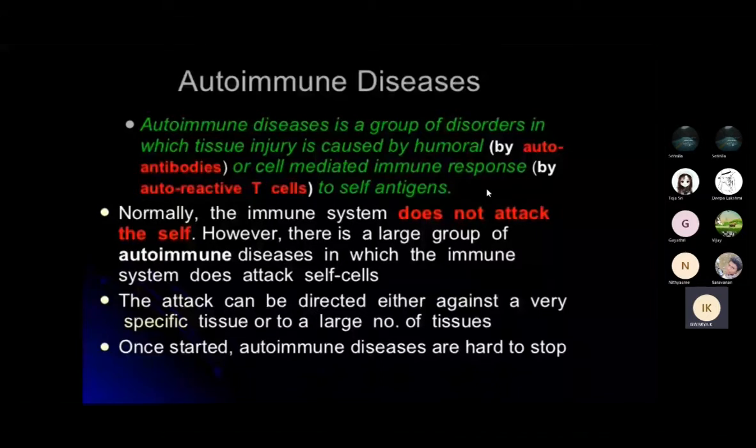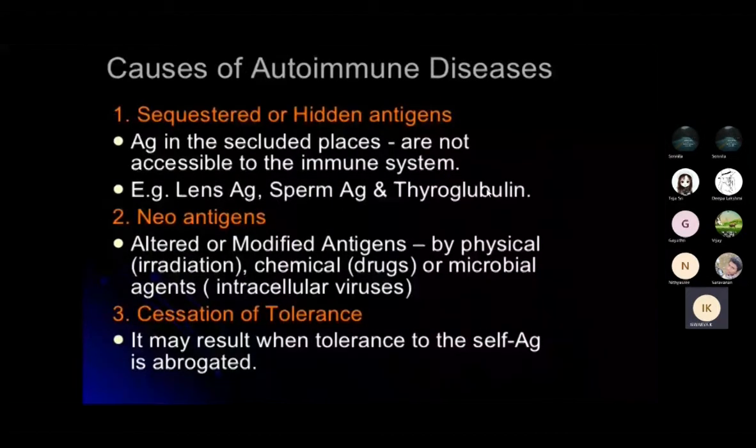Okay, so these are the causes of autoimmune diseases. First is sequestered or hidden antigen, neo antigens, and loss of tolerance. So these are the different causes of autoimmune diseases.